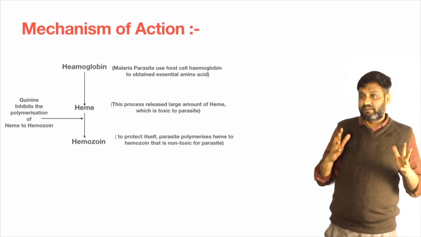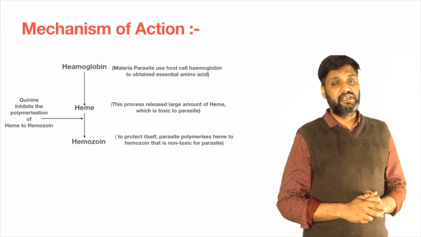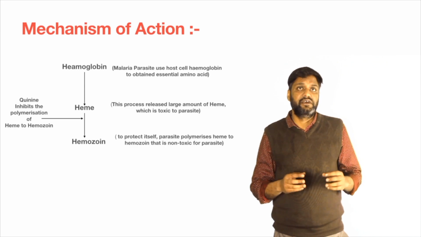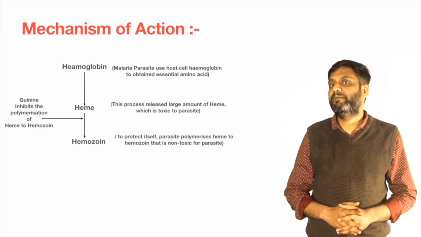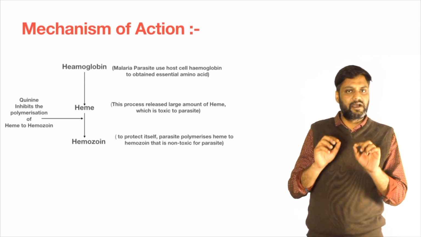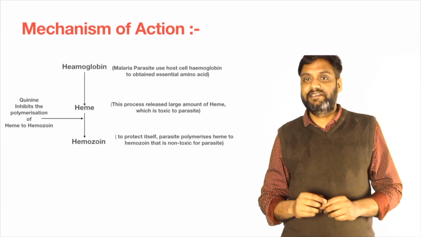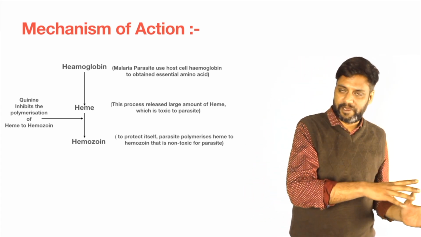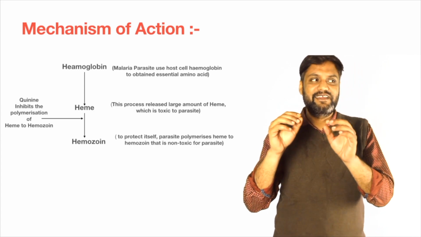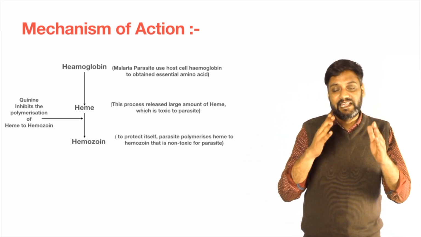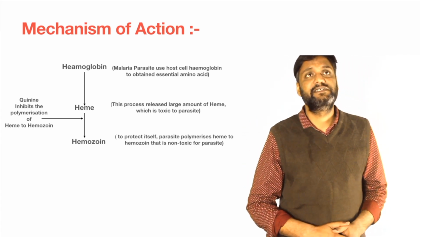Normally, malaria parasites use our host cell hemoglobin for the preparation of their essential amino acids, and these amino acids help the growth of the malarial parasites.